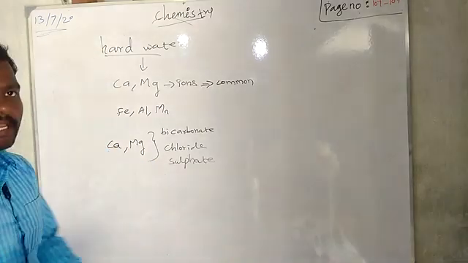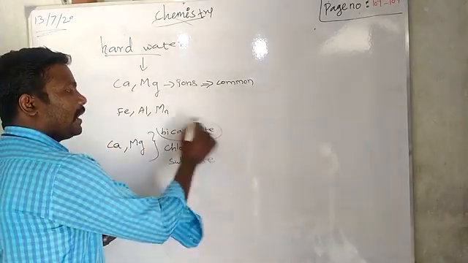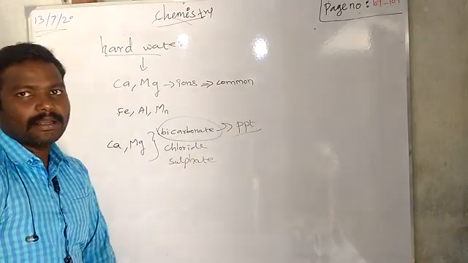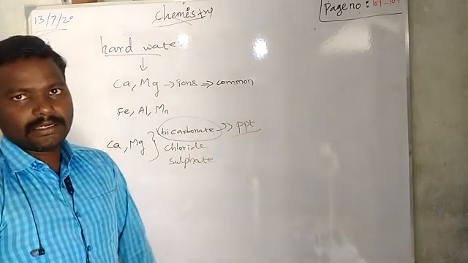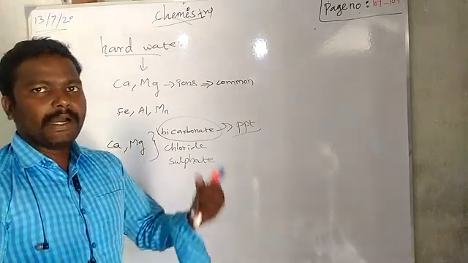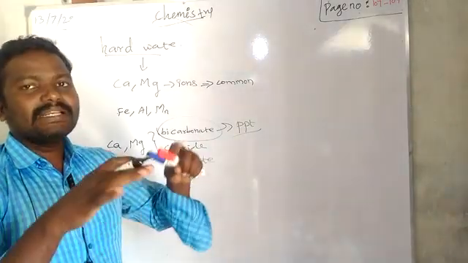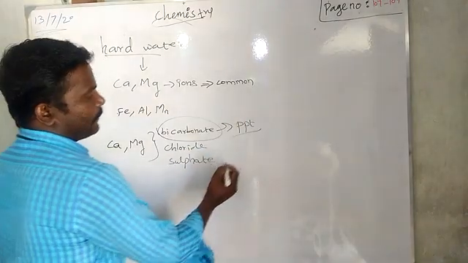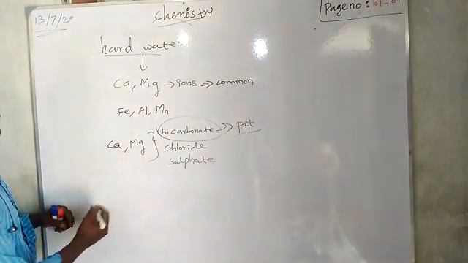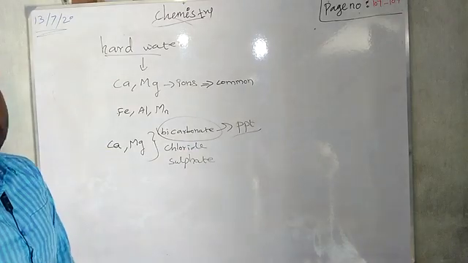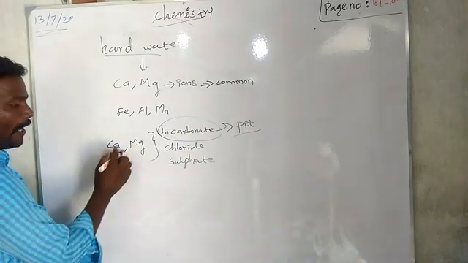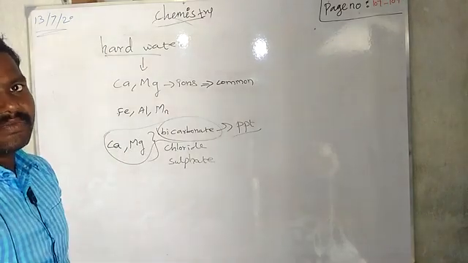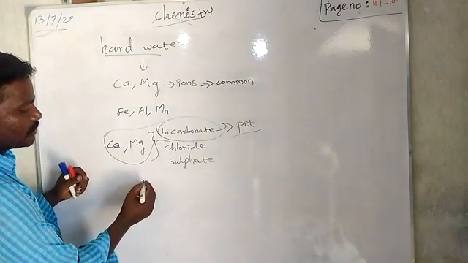If you boil, what will happen? This bicarbonate compound will precipitate. Precipitate means it will settle as a solid from the water. Simply, if you boil, the hard water ions will deposit. If that happens, we can say the water is becoming soft water. How does it become soft water? If you boil, the bicarbonate salt will deposit. After filtering, we can use it. That is soft water.